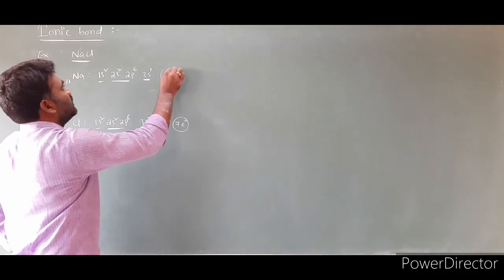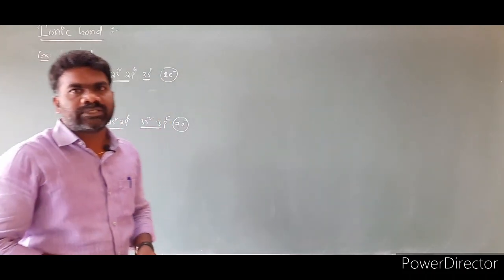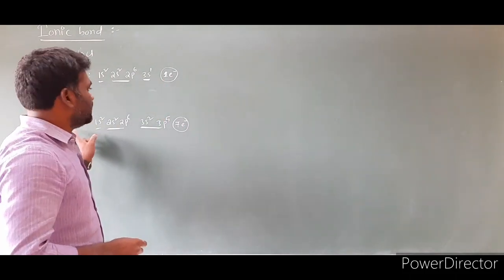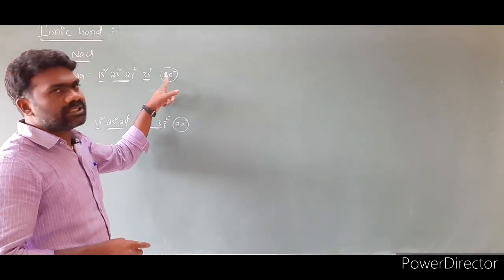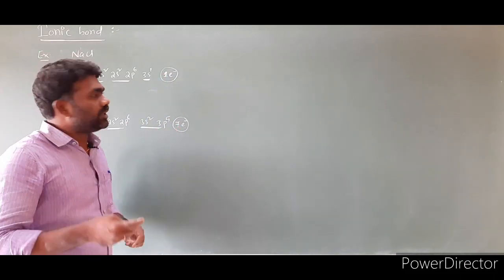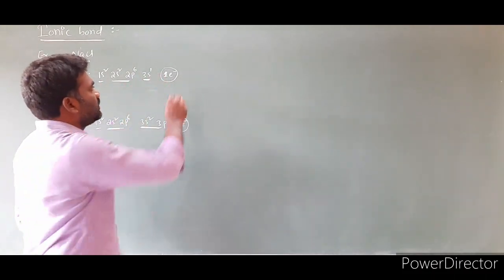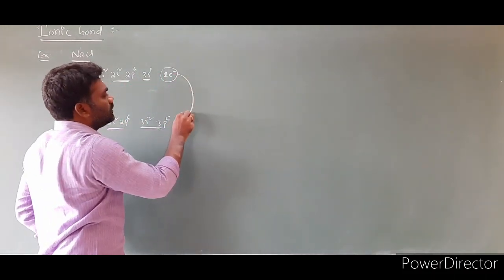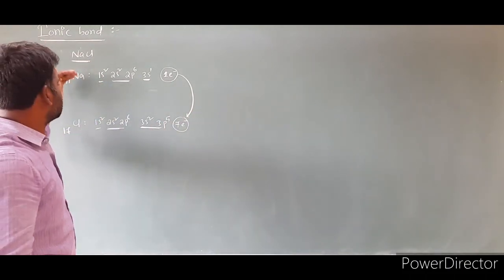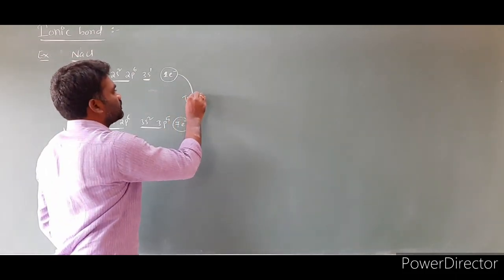The number of valence electrons on the sodium atom is only 1. According to the octet rule, how many must they have to attain stability? They must have 8 electrons. But how many is there? Only 1 here, and 7 here. What happened is this sodium lost this electron. This electron it will give to the chlorine. That means there is a transfer of electron taking place from a sodium atom to the chlorine.